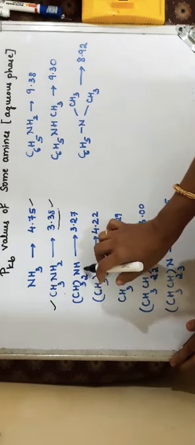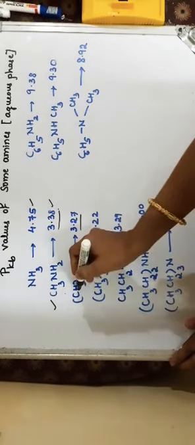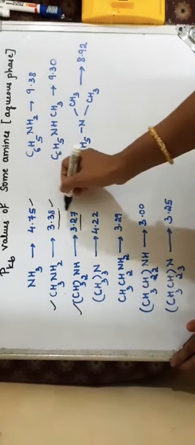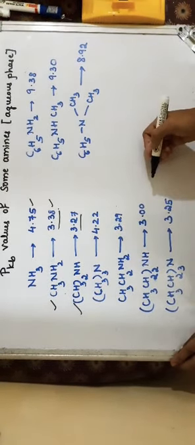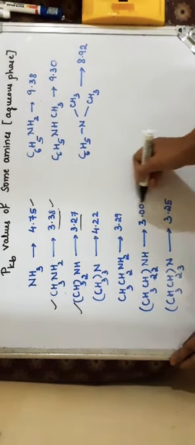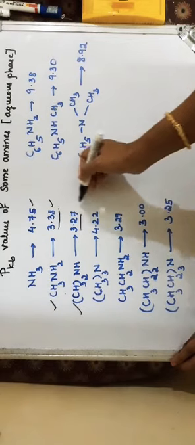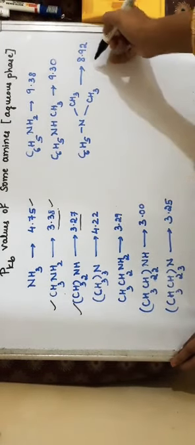Similarly, dimethylamine has still less pKb value, which means it is more basic than methylamine. So you can observe the variation in the pKb values. These are all alkylamines and these are arylamines. Alkylamines have lesser pKb values than arylamines.